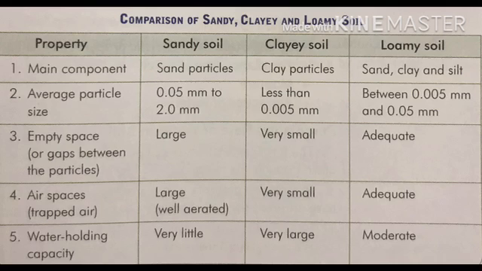Third, empty space or gap between the particles. In sandy soil, there is a large gap. In clay soil, there is a very small gap. In loamy soil, it is adequate, means sufficient. Now the fourth property is air spaces, trapped air. Sandy soil, large, well aerated. Clay soil, very small. Loamy soil, adequate, means sufficient.